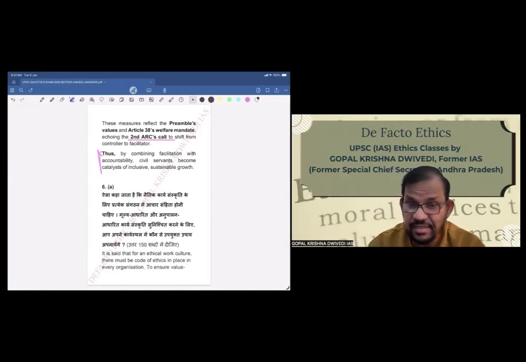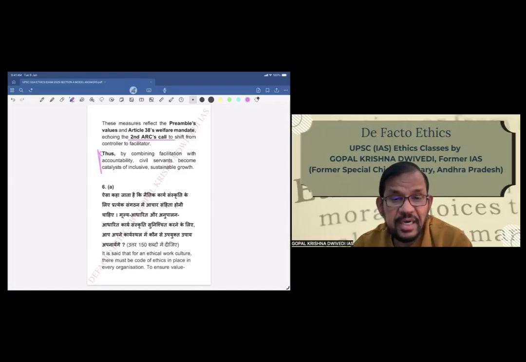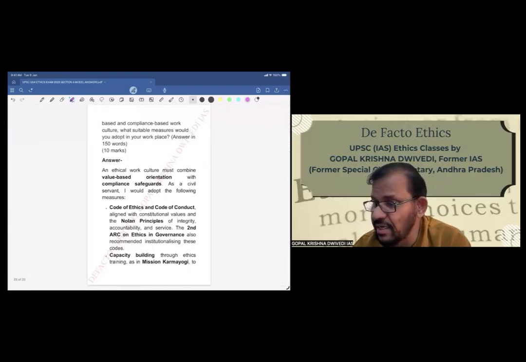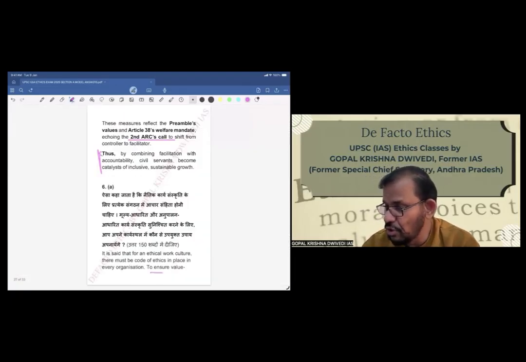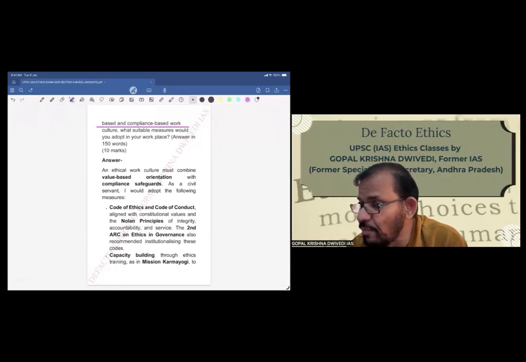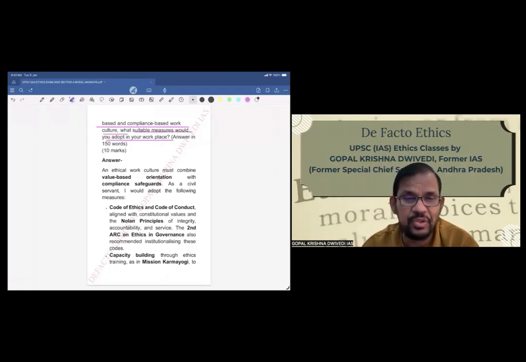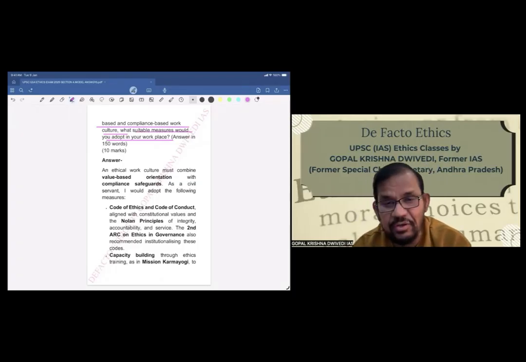Now we'll go to question 6, part A. It is said that for an ethical work culture, there must be a code of ethics in place in every organization to ensure value-based and compliance-based work culture. What suitable measures would you adopt in your workplace? So the question is, again I will read, to ensure value-based and compliance-based work culture, what suitable measures would you adopt in your workplace? Suppose you are a collector of a district, or a sub-collector of a district. So what will you do? Basically, you have to explain that.